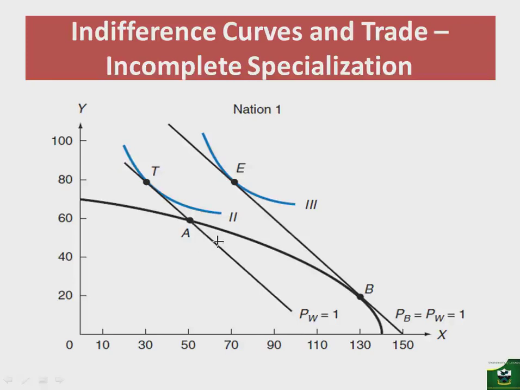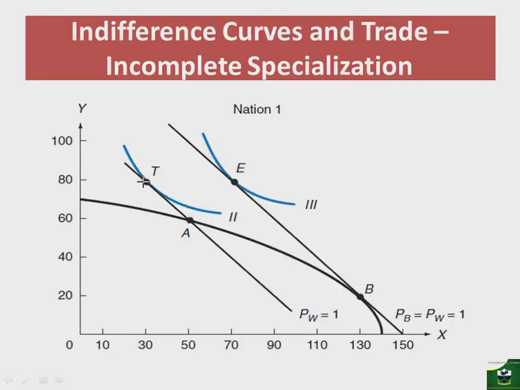If that be the case, then we will have to refer to the world prices, or world terms of trade, or the international terms of trade, which we've assumed so far to be equal to 1, because at the price of 1, the two nations will trade, and therefore they will be in equilibrium and maximize the welfare of the citizens. If nation 1 continues to produce at point A, but decides to exchange 20 units of X for 20 units of Y with nation 2, it means that nation 1 will now consume at point T.